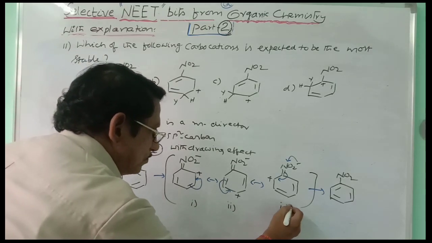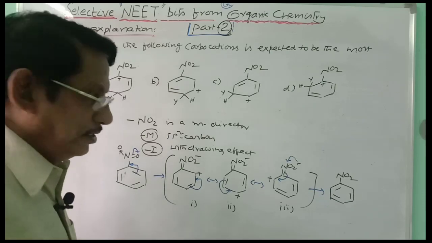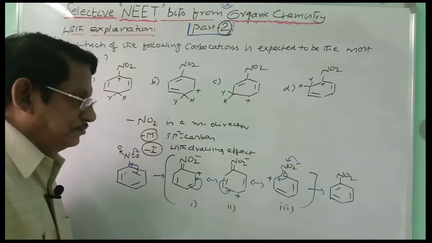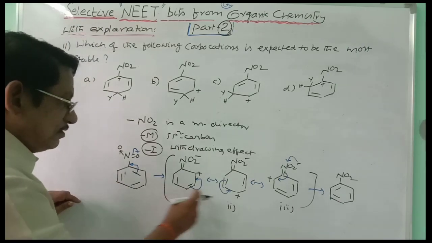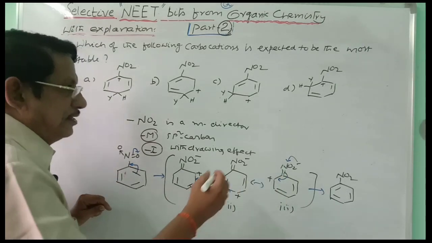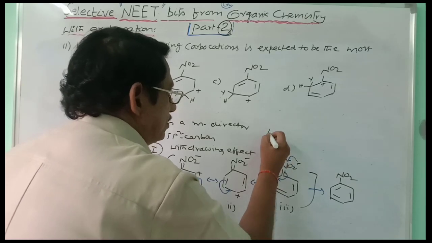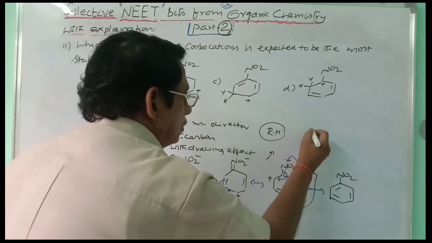1, 2, 3 resonance forms. These are considered as resonance forms, in which the pi bond is delocalizing. 2 pi bonds are delocalizing in the benzene ring. And so for these 3, you can write the hybrid also in this way. Resonance hybrid, you can write